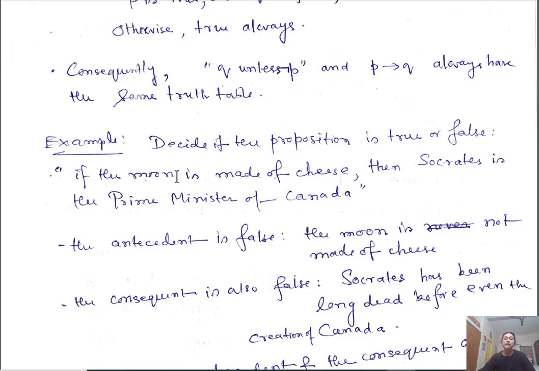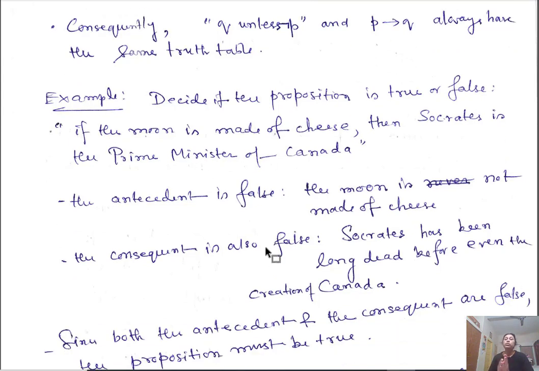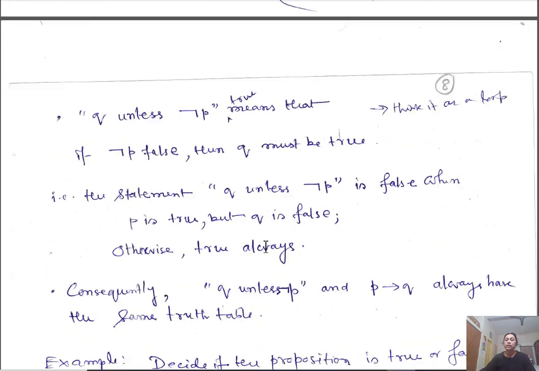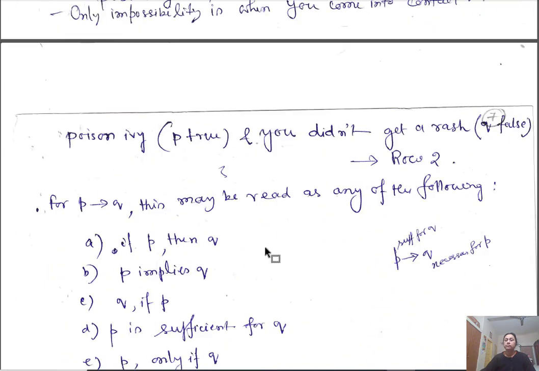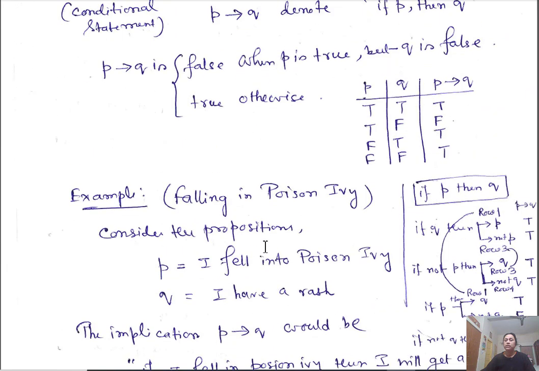Now, what about this P statement? The moon is made of cheese is actually false. And Q, Socrates is Prime Minister of Canada, is also false. Whenever both P and Q are false, the implication P implies Q has the true value. Looking at the implication table, when both are false, it is true.